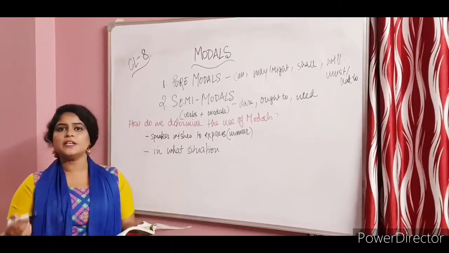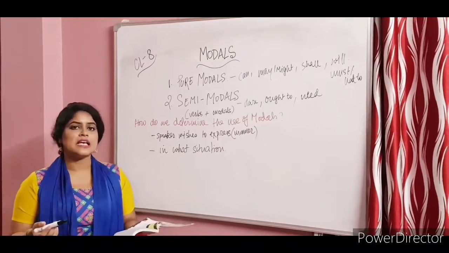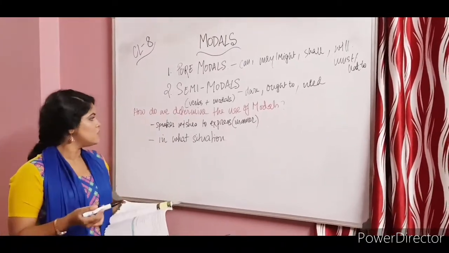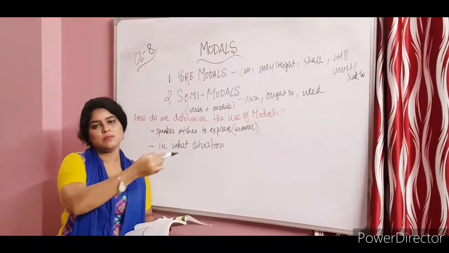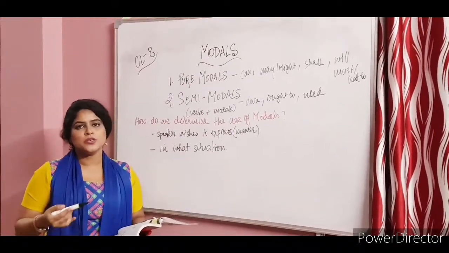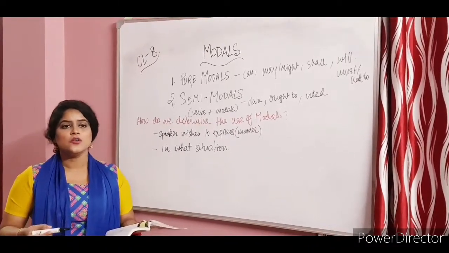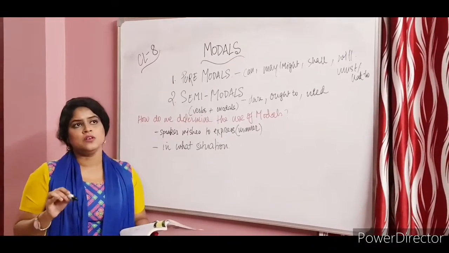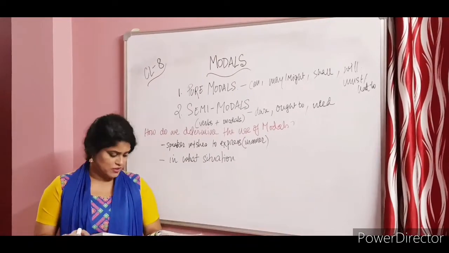It depends on the context and on what the person is saying. So whenever you have to decide which modal this is, you will always have to identify the context and then decide about the modal verb.